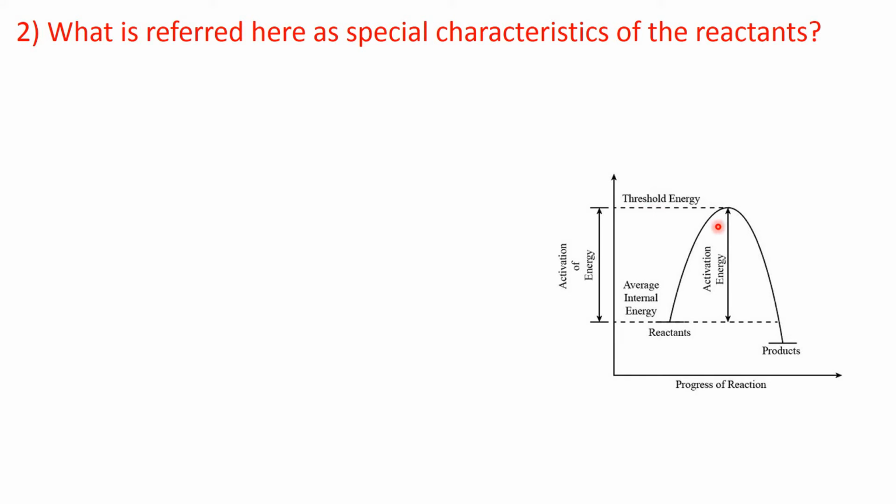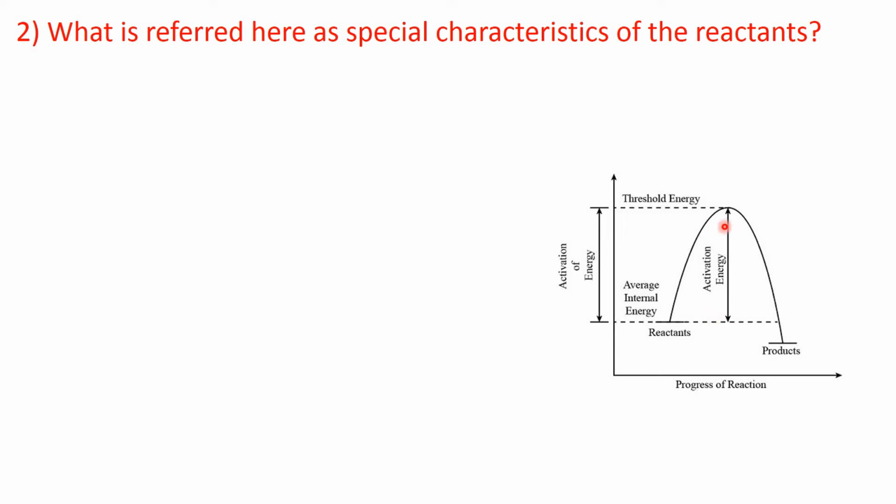Now, this extra energy is known as the activation energy. After acquiring the activation energy, some molecules which have high energy can reach the threshold energy level, or they become activated, and these activated molecules on collisions give rise to the product.